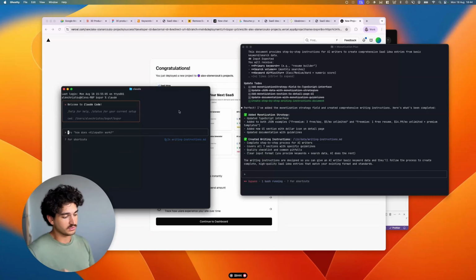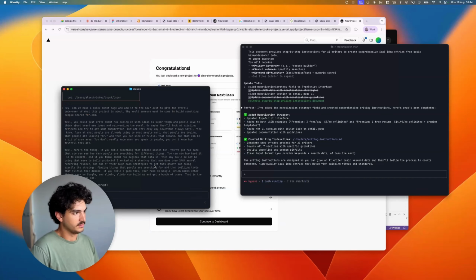Here's the thing. If you build something that people search for, you've got raw data there. You can see how many people are searching for different things. You can see how hard it is to compete. And if you think about how magical that data is, then why would we not be using that more to build products? I worked at a startup that now does over $40 million annual recurring revenue. And one of their huge main strategies to get this growth was doing exactly this strategy, finding things that people are searching for and then building tools that fulfill that demand. If you build a good tool, you'll rank on Google, which makes other things rank on Google, and slowly you build up and get a bunch of users. So that is the quick manifesto. There we go. Let's get that in.